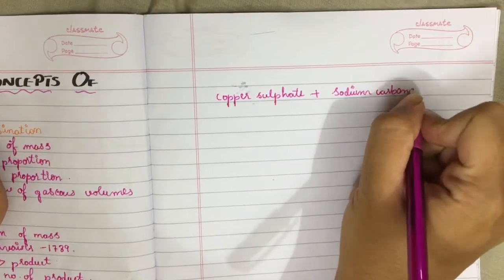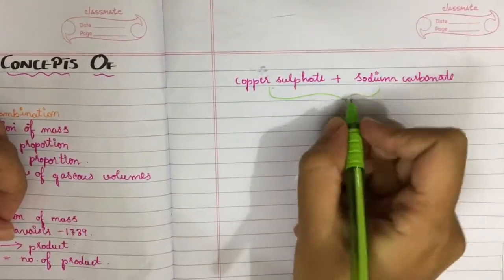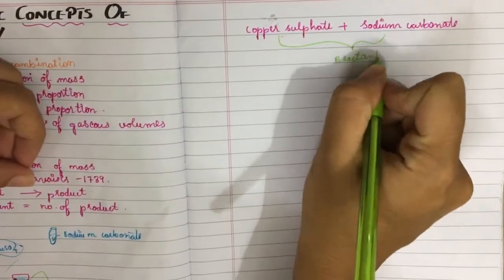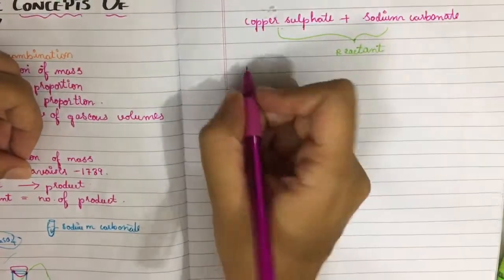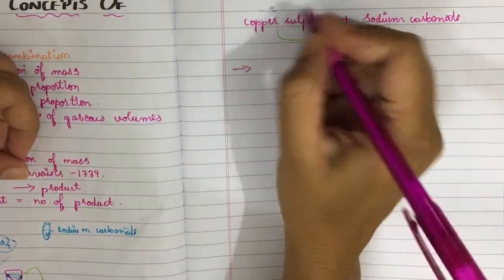So we know that these are our reactants. Two or more reactants react to form product, and this you have studied in your early classes. Copper sulfate plus sodium carbonate will give, what will happen here?